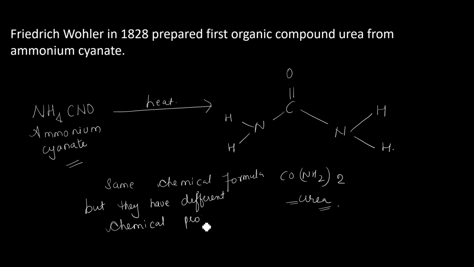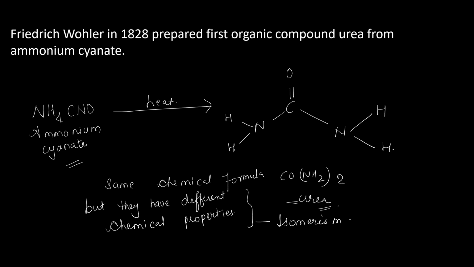So this led to the discovery of isomerism. I have already made one video on this. You can go through that video.